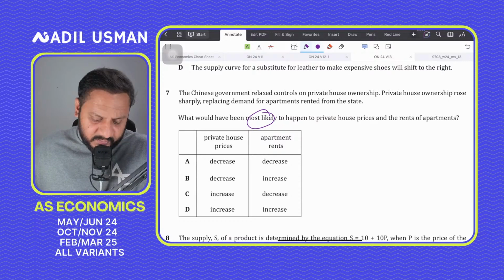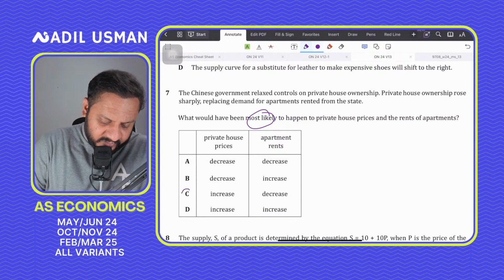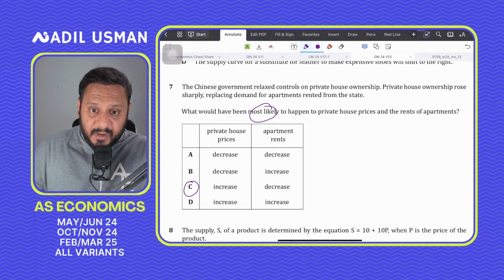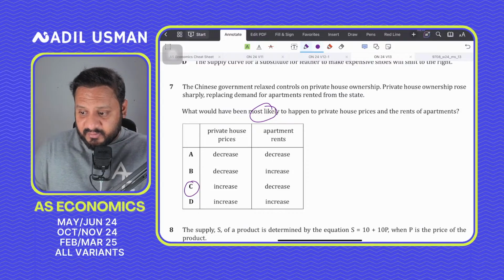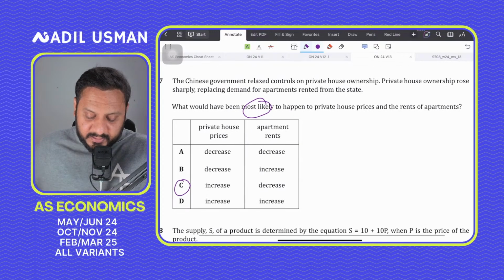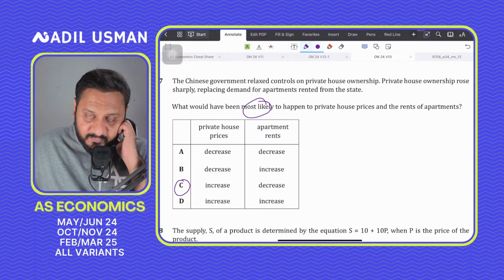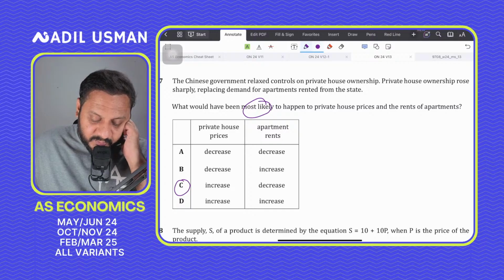So 7 was basically C for Charlie, because the private housing prices would increase because the demand for private housing is good. So if the demand for private housing goes up, then the private housing prices would increase and apartment rents would decrease because the demand for rented apartments would go down. So the rents for those apartments would go down as well. So people are substituting houses for rental apartments, right?